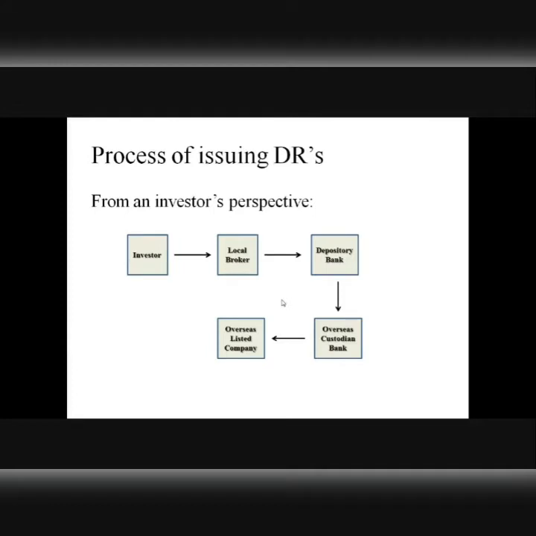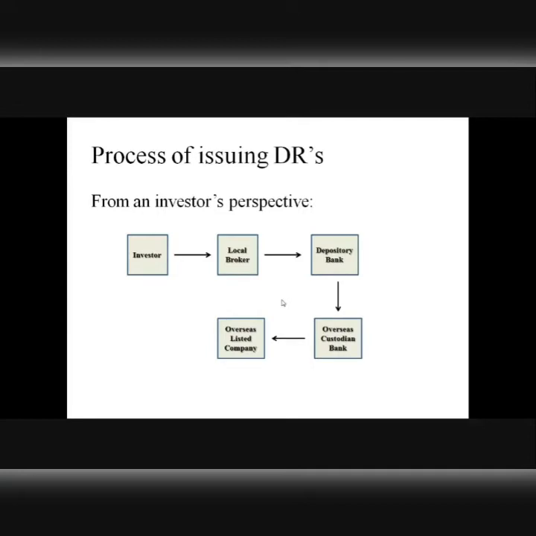In order to invest in the DRs of a US company, he will have to contact a local broker and place an order for purchase of a certain number of DRs of that US company, right? What will the local broker do? The local broker will contact the depository bank who can issue that DR. Such a depository bank will have to have a branch in the USA as well, right? So the local broker can only facilitate the issuance of DRs, but it cannot create DRs. DRs will be created by a banker, and that banker has to be a foreign banker who will obviously have a branch in the USA as well.